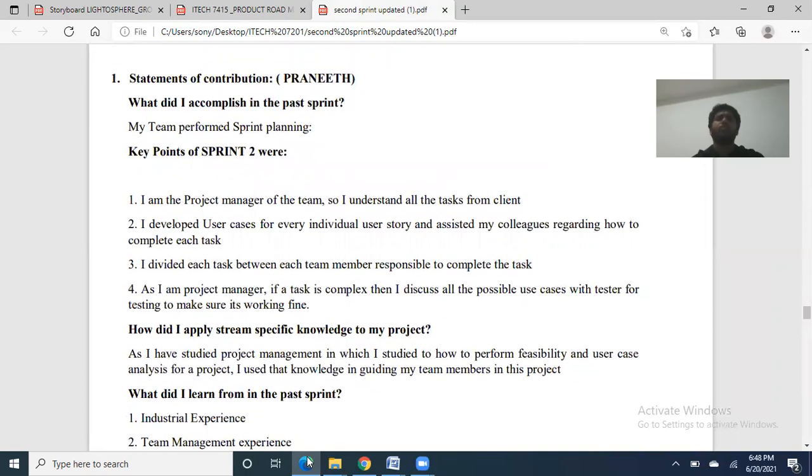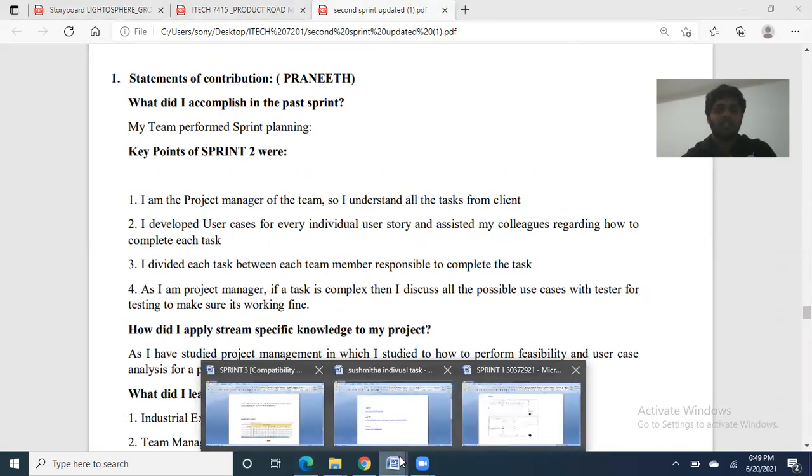In sprint 2, I am the project manager of the team. I understand all the tasks from the client. I developed use cases for every individual user story and assisted my colleagues regarding how to complete each task. I divided the tasks between the team members responsible for completing them. As the project manager, if a task is complex, then I discuss all the possible use cases with the tester to make sure it's working fine.